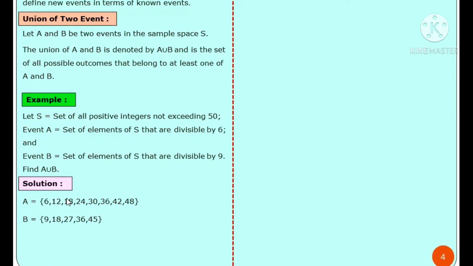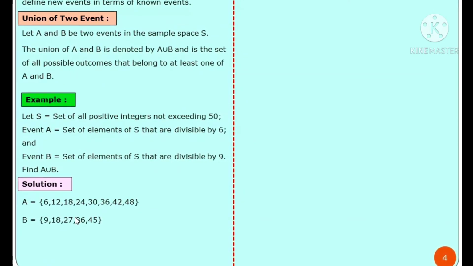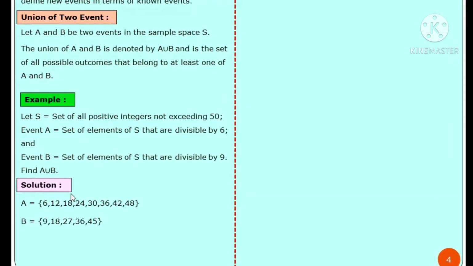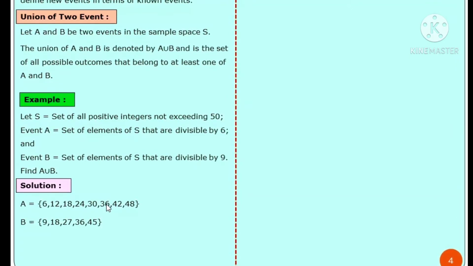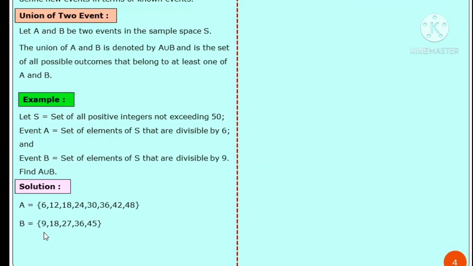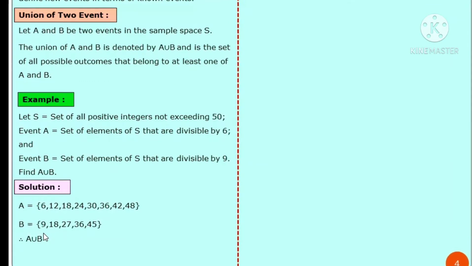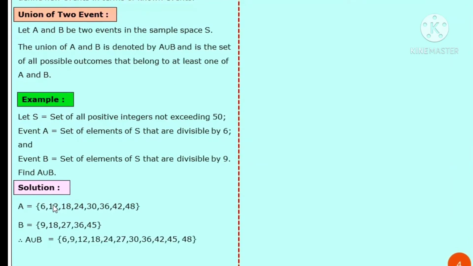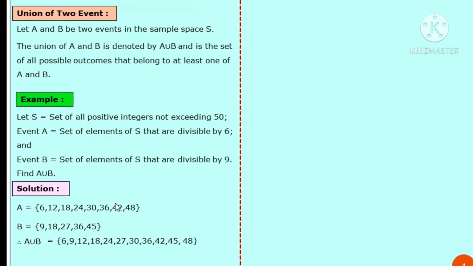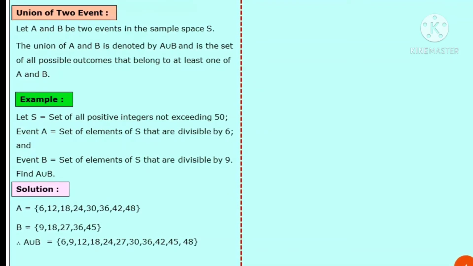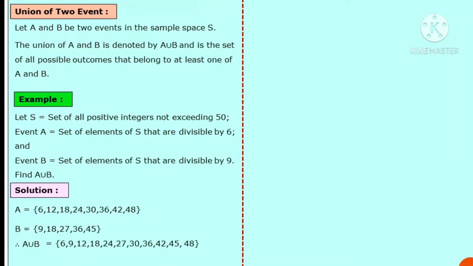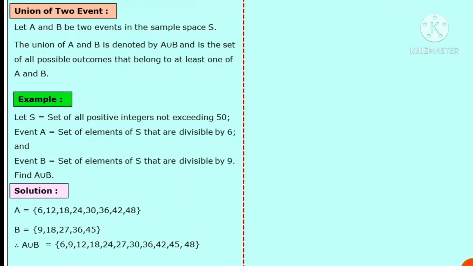A union B is combining these two sets, but don't write repeated elements. Check here, 18 and 36 are repeated. Write them only once. So A union B is obtained as the set of elements 6, 9, 12, 18, 24, 27, 30, 36, 42, 45 and 48. This type was already learned in set theory also.